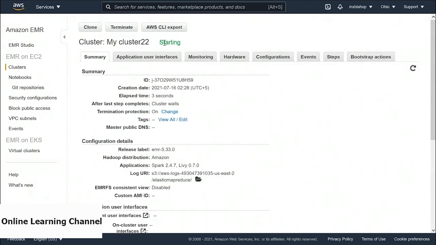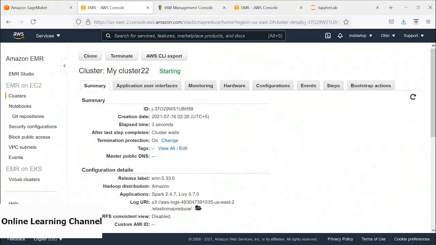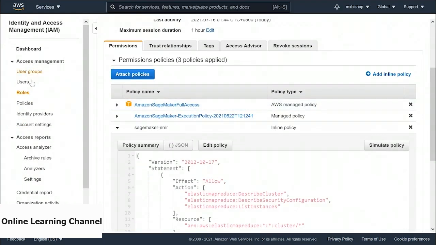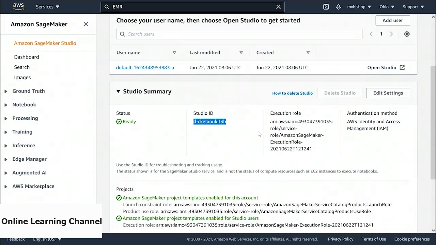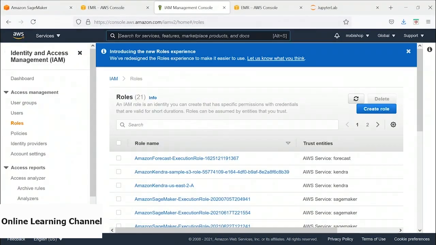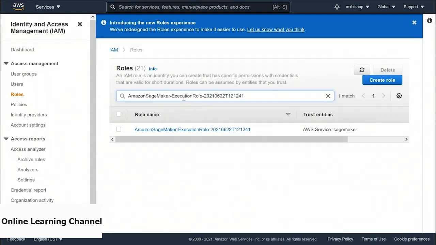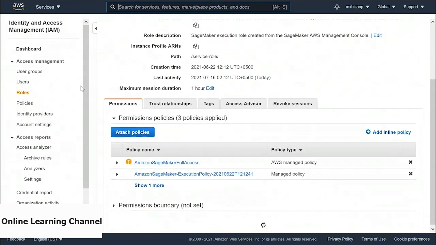So your cluster is starting and it will change its status to waiting after some time. So in the meanwhile, let's configure our IAM for SageMaker's access. So going back to Amazon SageMaker Studio, find the execution role for your SageMaker Studio and copy it. And then go back to the IAM Management Console, type in the role in the search bar and this will bring up the Studio execution role. Just open that.